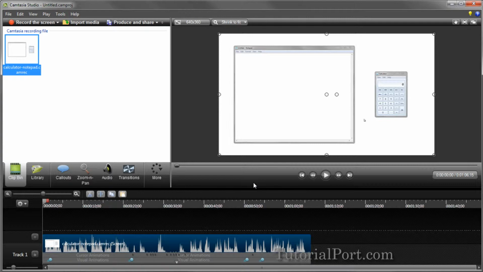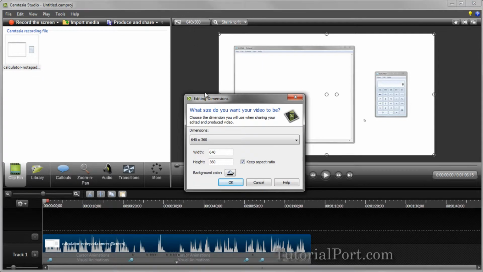You may notice a tooltip appear on the timeline stating that Smart Focus animations were added to your media. We will cover this in more detail during the Smart Focus tutorial later in this series. If you ever want to change your editing dimensions, you can click here to easily access them again.